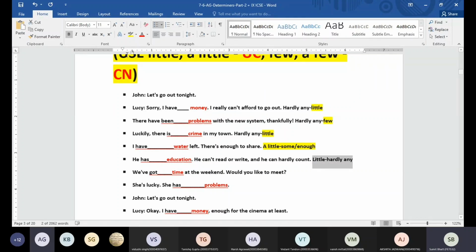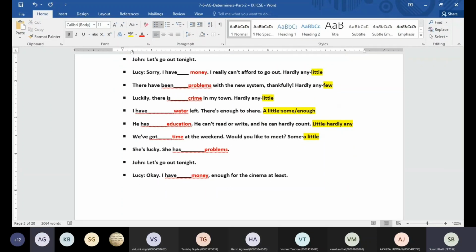Now when I say, we have got dash time at the weekend, would you like to meet? We have some time or we have hardly any time? Some time. That is going to be a little. Now, she is lucky, she has dash problems. What type of problems is she having? Hardly any. Few.